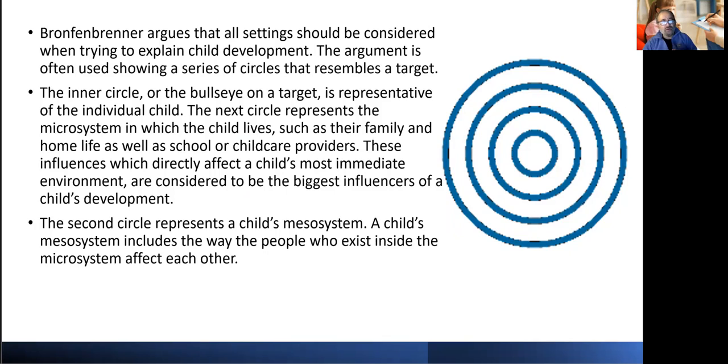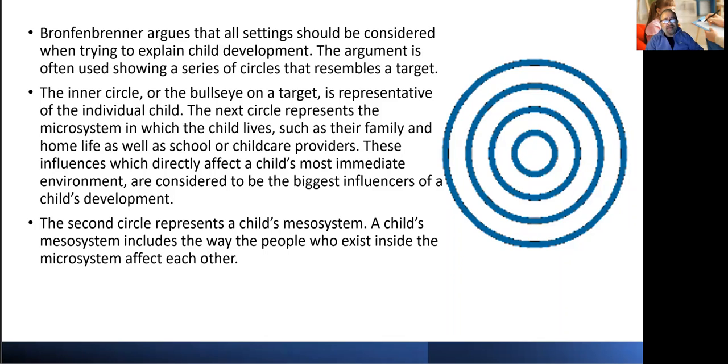The argument is often shown as a series of circles that resembles a target. The inner circle, or the bullseye on the target, is representative of the individual child. The next circle around the inner circle is the microsystem in which the child lives, such as their family members, home life, and those who are the child care provider. These influences directly affect the child's most immediate environment, and are considered to be the biggest influencers of the child's development.